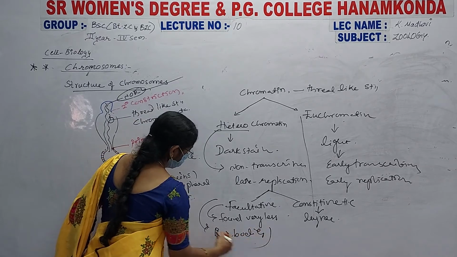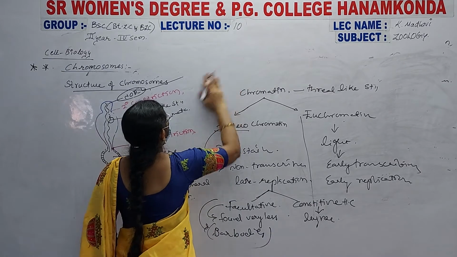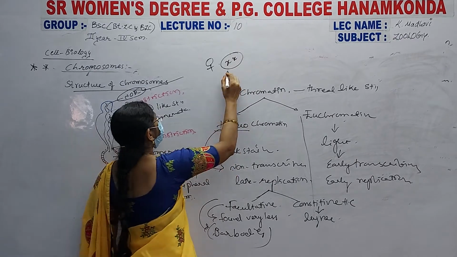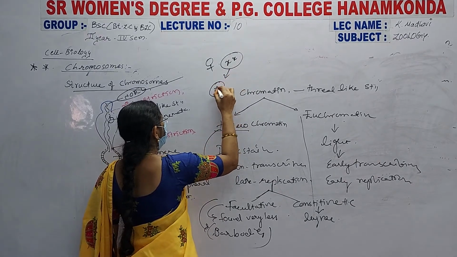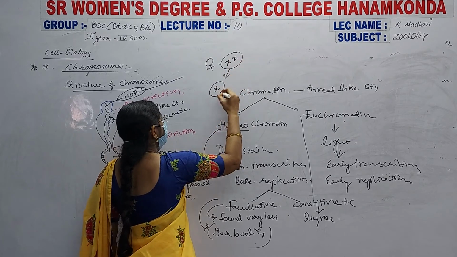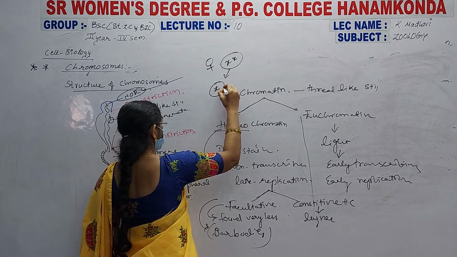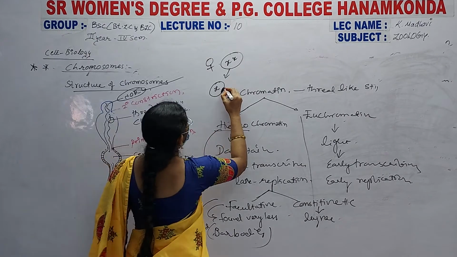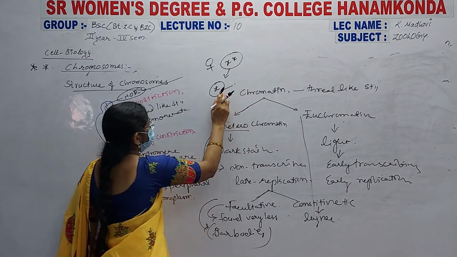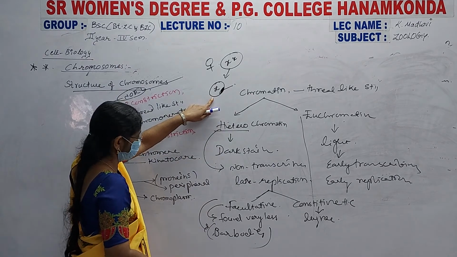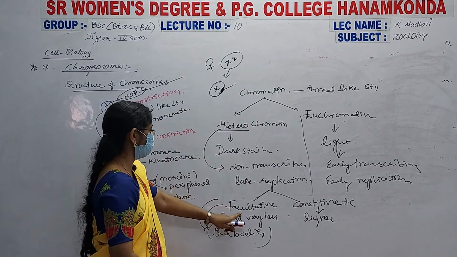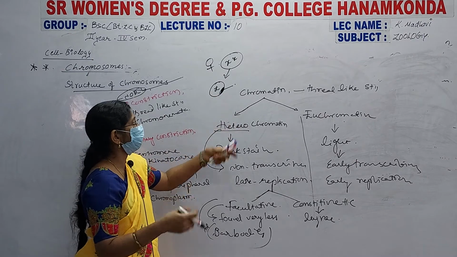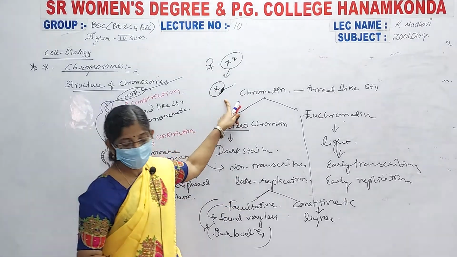For example, a female organism has two X chromosomes. One shows its action, and the other X slowly degenerates and forms a dark-stained structure, known as a Barr body. So we express facultative heterochromatin on the Barr body structures.